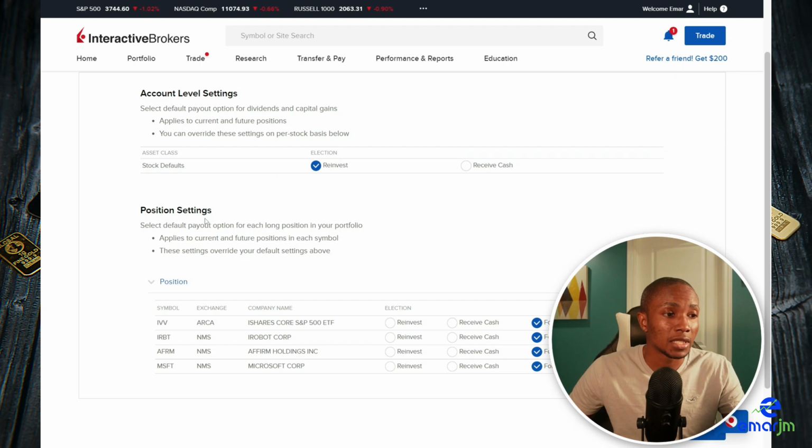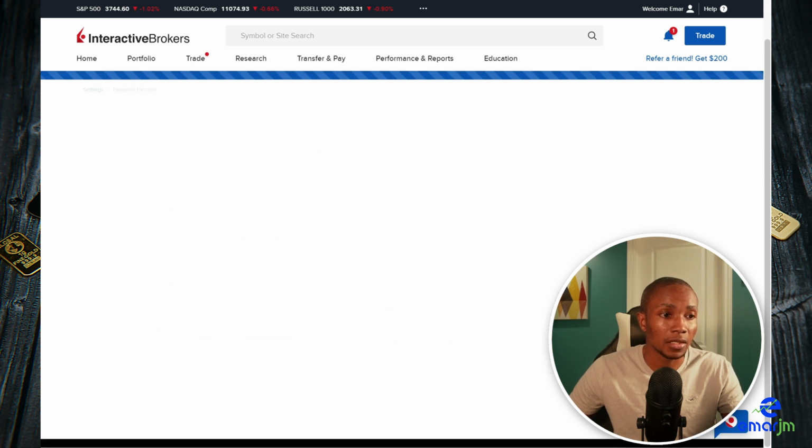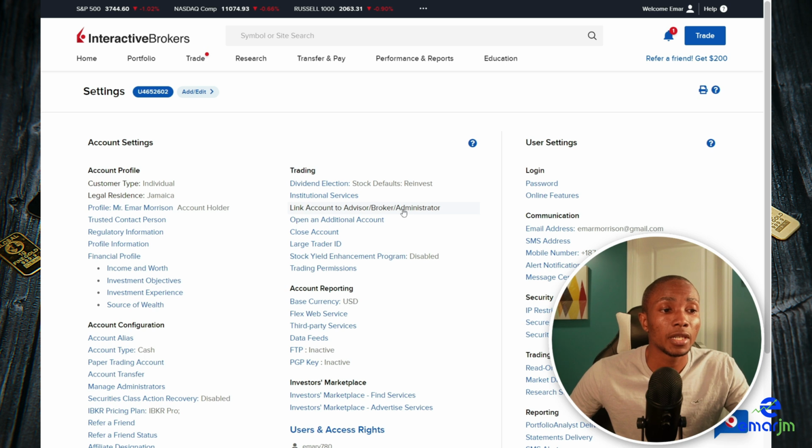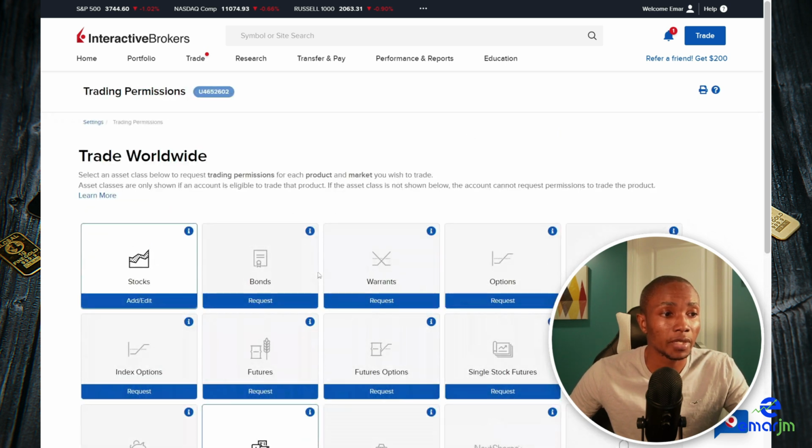Now for the position settings, you can set them as default, or if you want some to receive as cash, then you can set it to receive as cash, as well as you can set them individually. So I'm going to keep follow account level, which is this one here. Then select continue, scroll down and sign the application. Then select continue. If you want to enable additional trading permissions like bonds, then you can select trading permissions and then request the feature that you need. So I'm going to go back to settings.